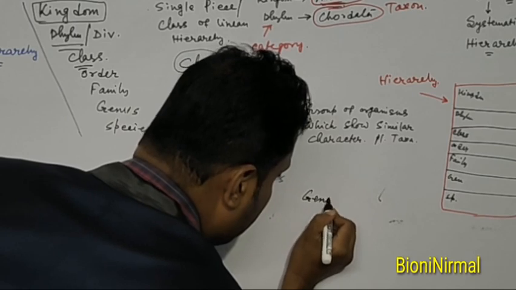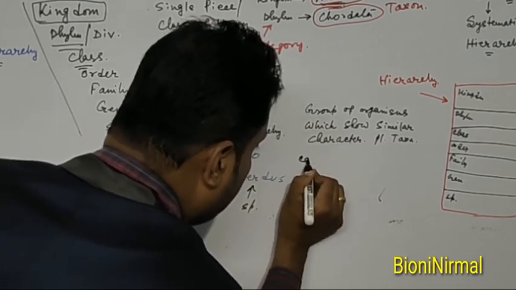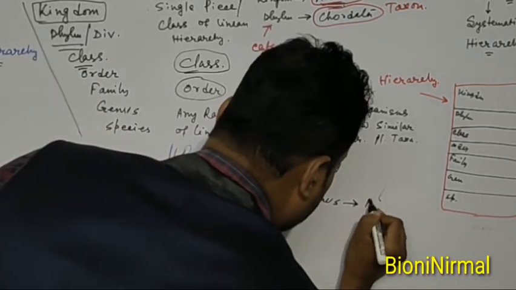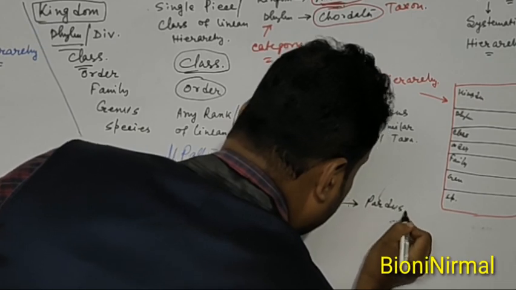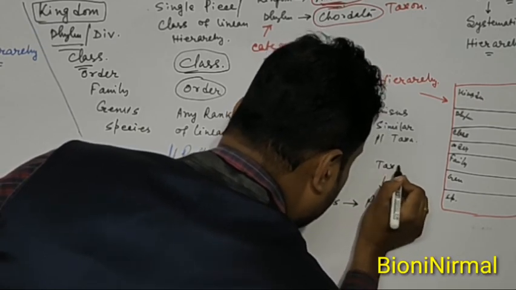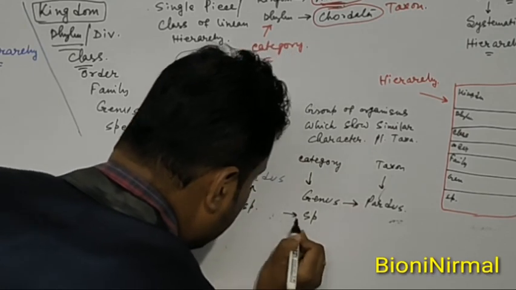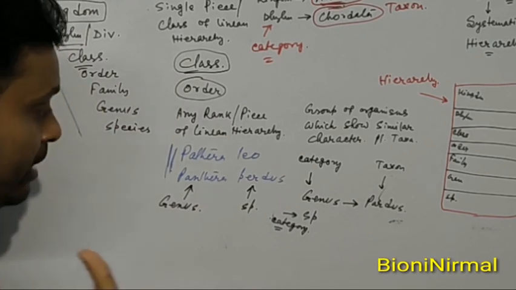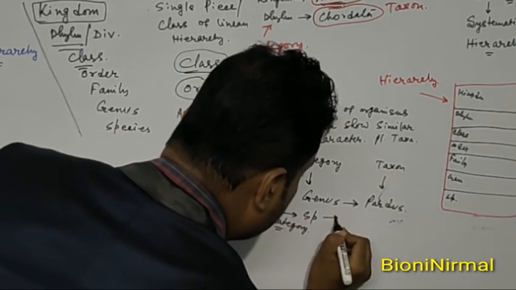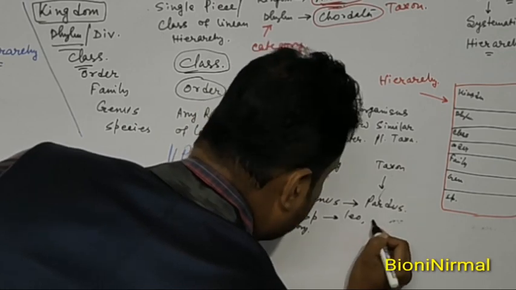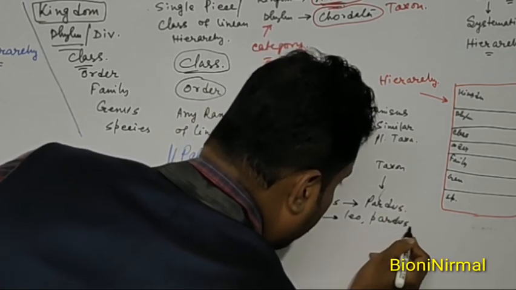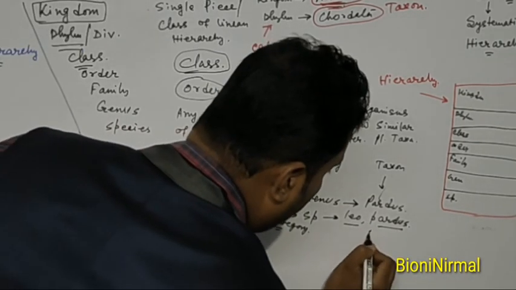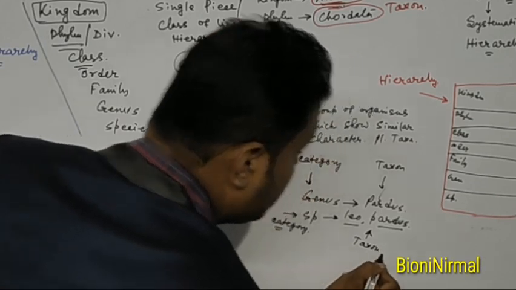So the genus is called a category. But in this genus, Pardus is the taxon. So species is a category, and remember, categories will always be 7 in number. But the species may be Leo or Pardus. So there are many species under the genus Panthera, and this is actually called a taxon, right?